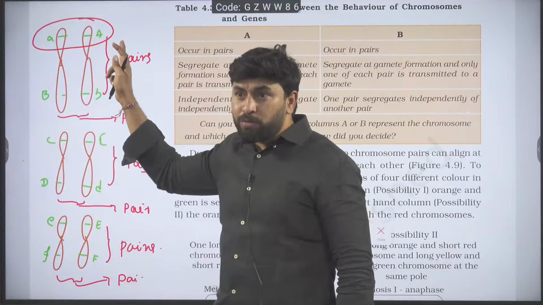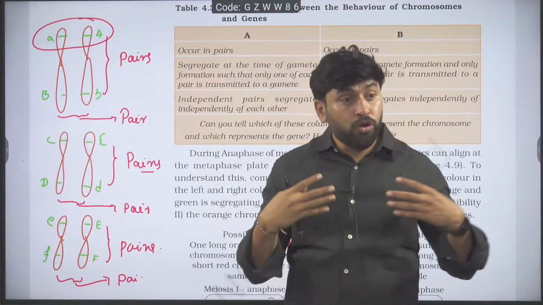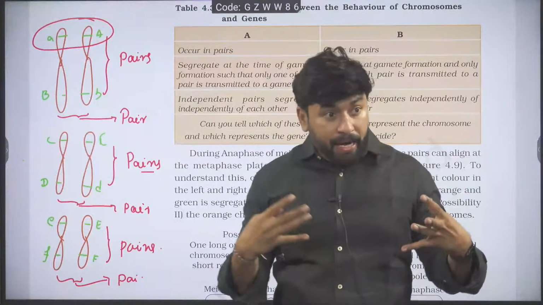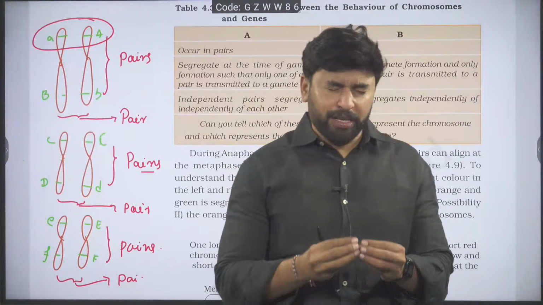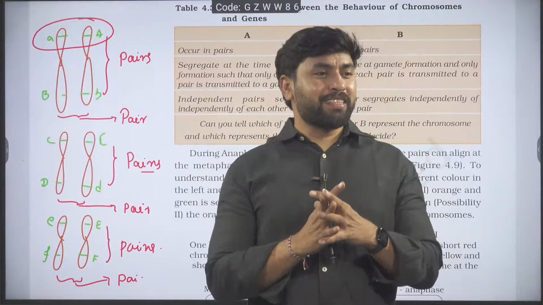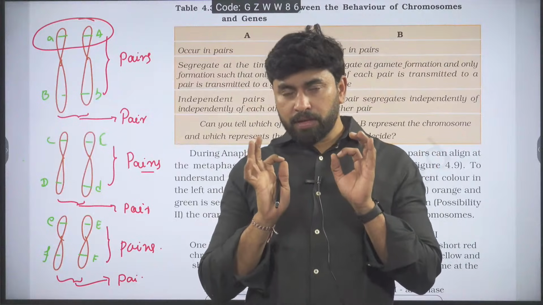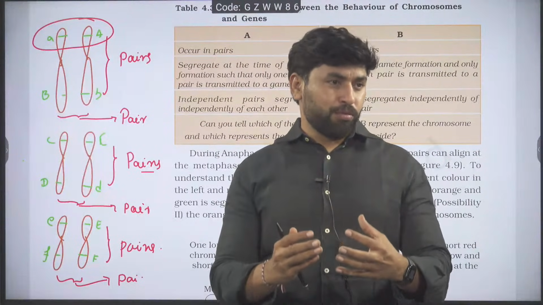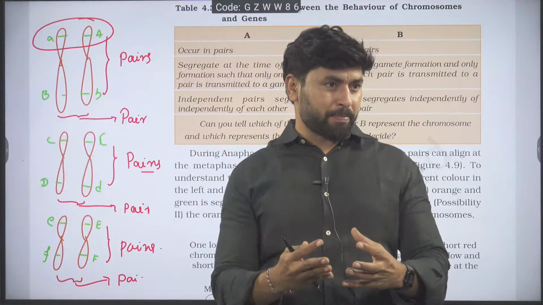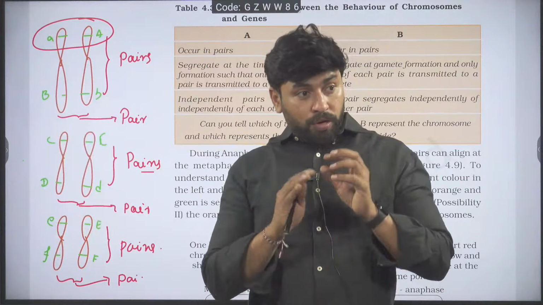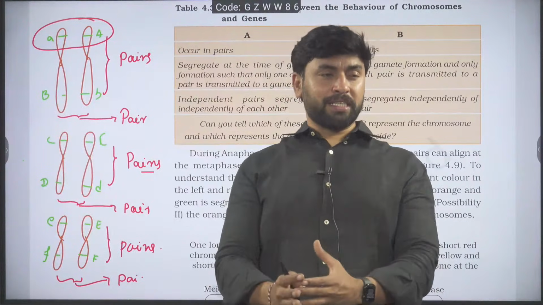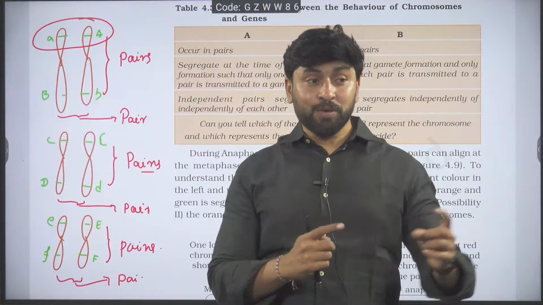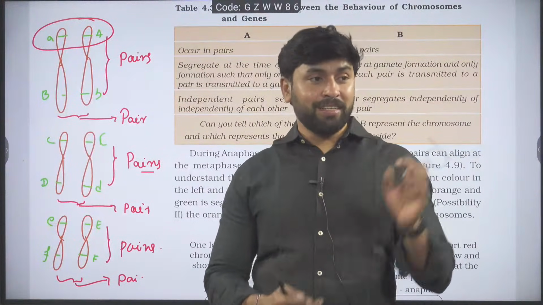A pair of chromosomes, I call it a homologous pair. A pair of genes, I will call it an allele. Yes or no? A pair of genes is called an allele. A pair of chromosomes is called a homologous pair. Now in this, on one pair, several pairs are present. The first pair is chromosomes. Several pairs are genes.